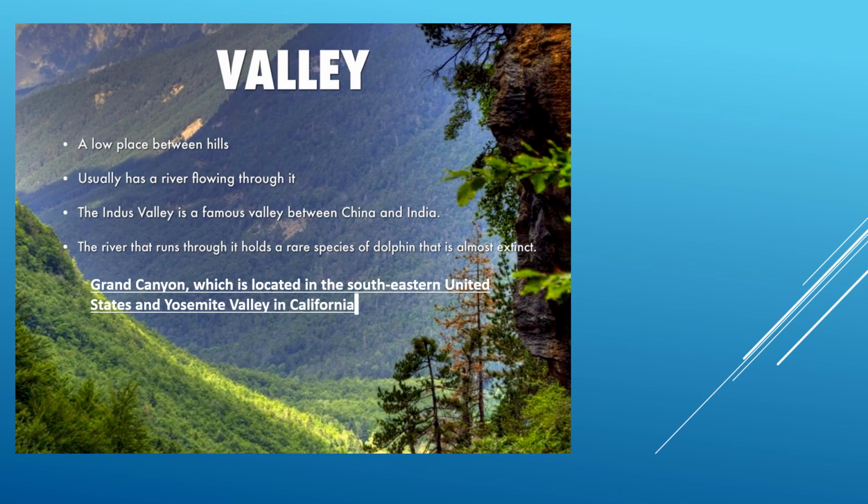Now the third one is the valley, a low place between two hills. It usually has a river flowing through it. The Indus Valley is a famous valley between China and India. This is an example of a valley. The river that runs through it holds a rare species of dolphin that is almost extinct. Some other examples of valleys are the Grand Canyon, which is located in the southeastern United States, and Yosemite Valley, which is in California. So remember, a valley is a low place between two hills.